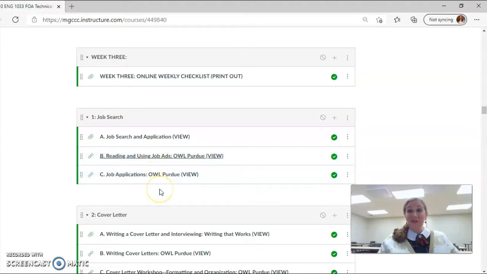It has actually some examples of job applications and gives you some instruction on how to fill out those applications, whether they're the traditional hard copy ones that you actually get from the business and you fill out, or they're the online ones where you type in your information and you submit the application online.